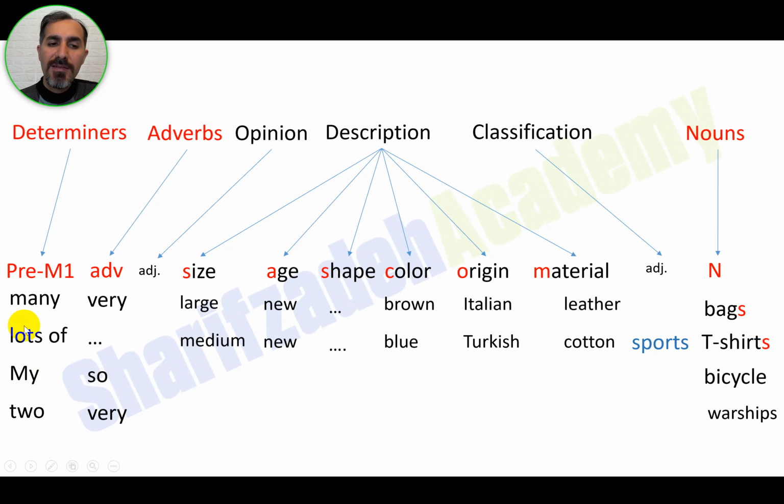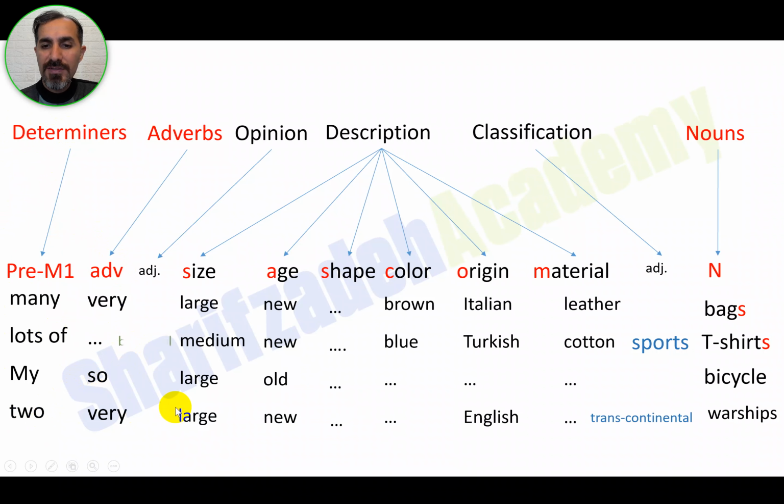Okay, this means that the number of the noun is most of the time defined by the determiners of that noun phrase. Okay, and you see this one here, and we have the rest of the examples. As you see in this example, we have transcontinental warships.